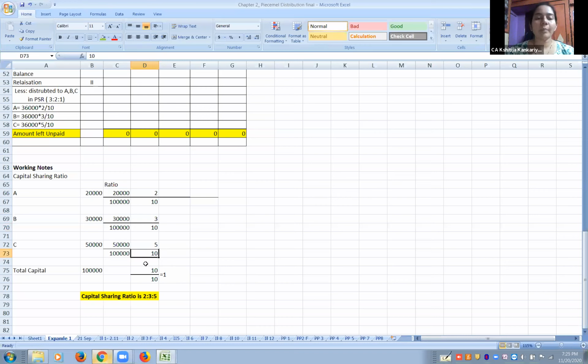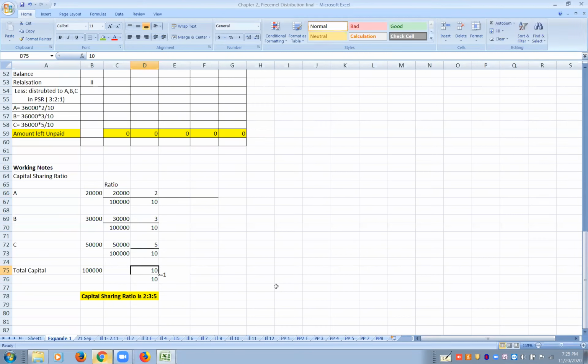Remember always, for any ratio or proportion you take, the total has to come to 1. How will it come to 1? The denominator is 10, and if you sum up all of the numerators, like 2 plus 3 plus 5, it will also come to 10. So it is 10 by 10, and the denominator remains the same. The answer is 1.